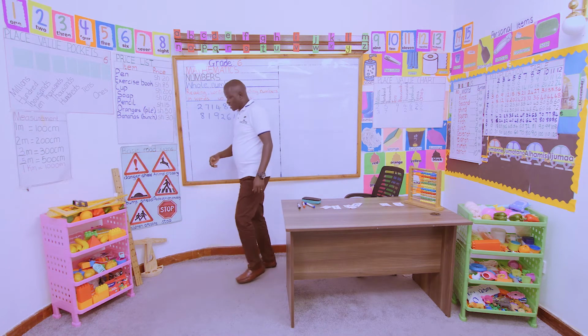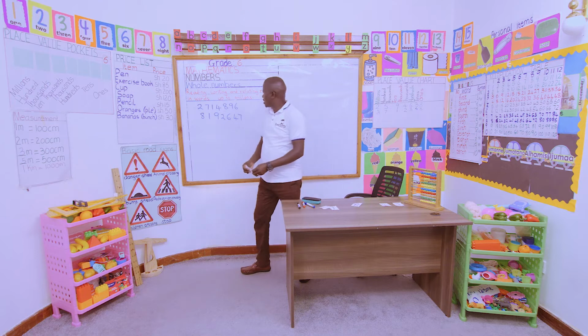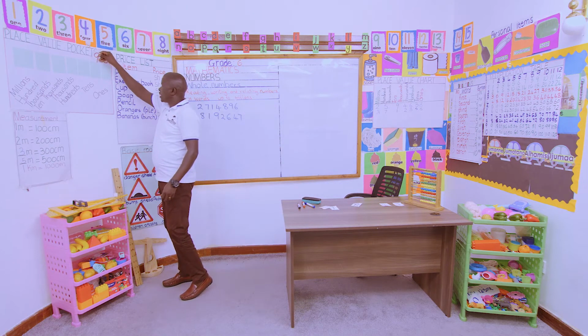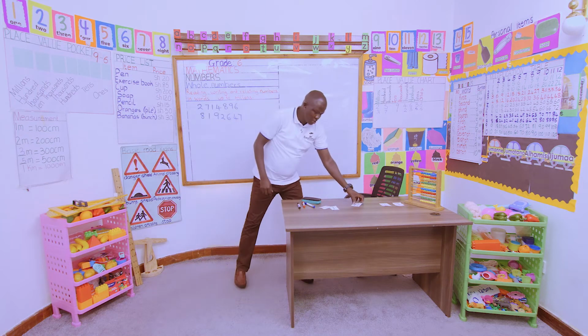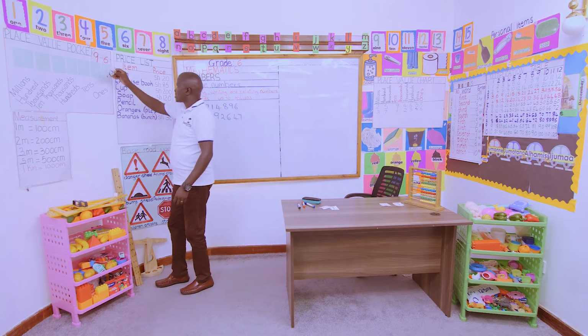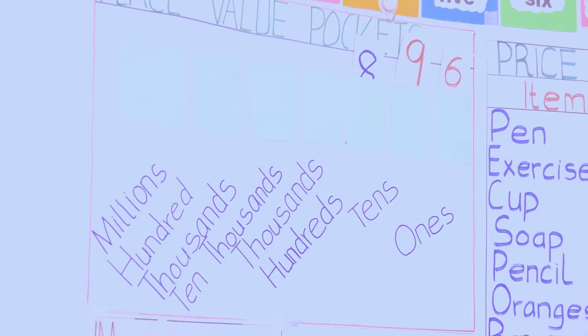In the place value of tens, we have 9. In the place value of hundreds, we have 8. In the place value of thousands, we have 4. In the place value of tens of thousands, we have 1.